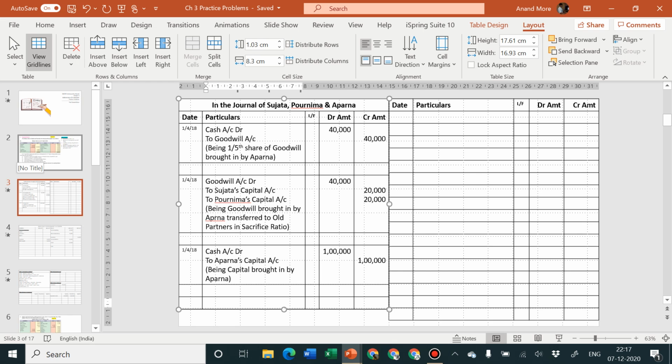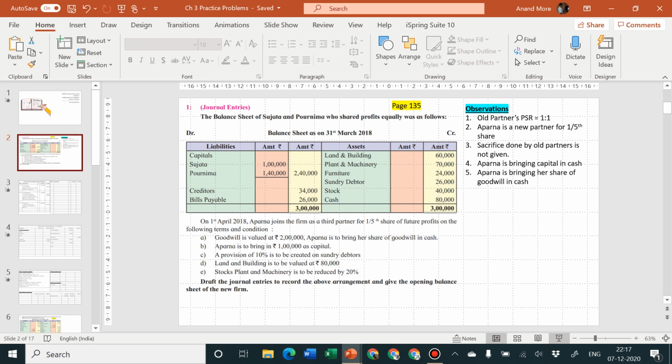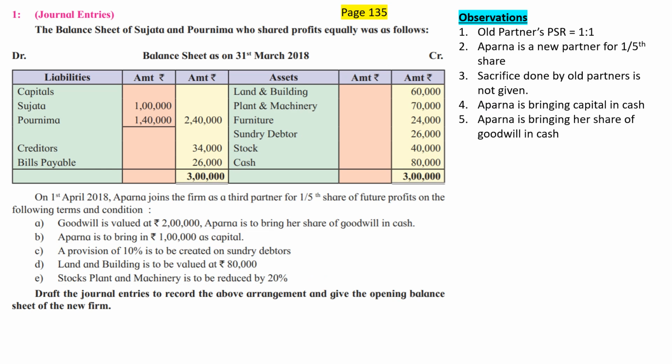Now the next adjustment. Adjustment A is over, B is over. Let us consider adjustment C: provision of 10% to be created on sundry debtors. Provision to be created on debtors means that although debtors are rupees 26,000, there is a chance that in future we may not be able to recover the entire 26,000.